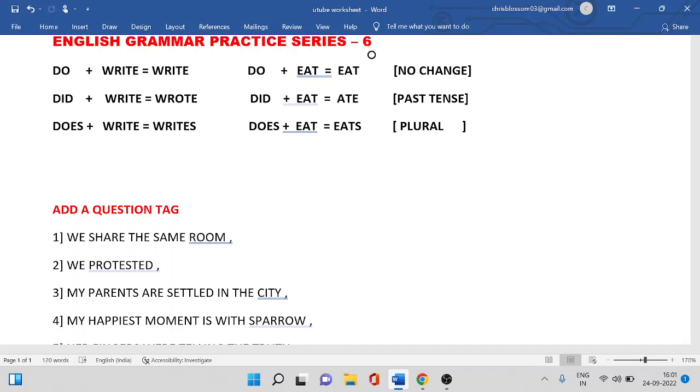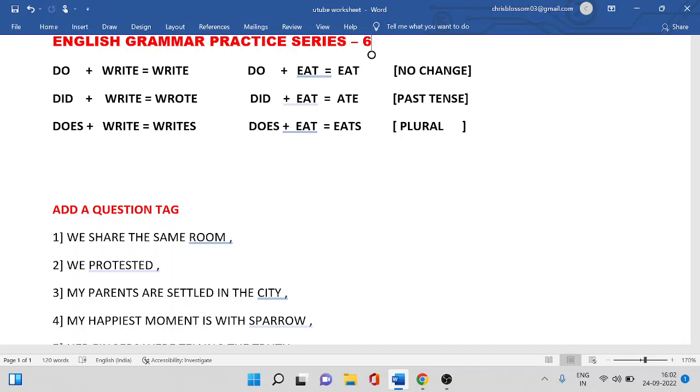Okay, we divide or split the verb using three auxiliary verbs, and they are do, did, and does. As you can see here, when we split a verb write with do, the result is the same word. Okay, the verb will remain in the present tense when we split it with do. Did plus write is equal to wrote. Did plus eat is equal to ate.